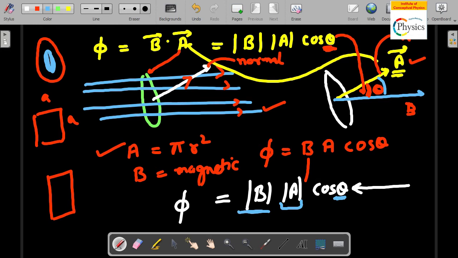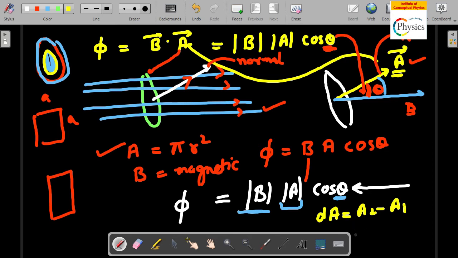Because what you have done is you had a wired loop, and now you have reduced the radius of the loop. When you reduce the radius of the loop, you get a change in area, which is A2 minus A1. If you change the area, you can calculate the new flux.